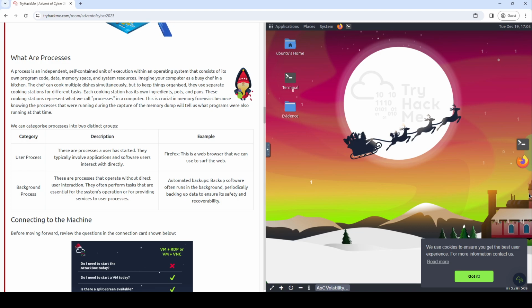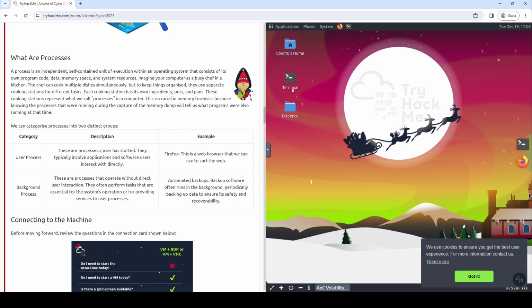Then there's background process. These are processes that operate within or without direct user interaction. They often perform tasks that are essential for the system's operating or for providing services to user processes. Automated backup. Backup software often runs in the background, periodically backing up data to ensure its safety and recoverability.